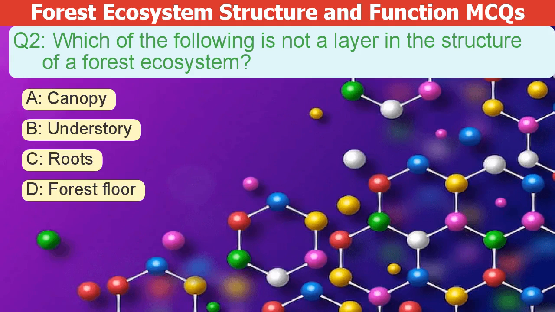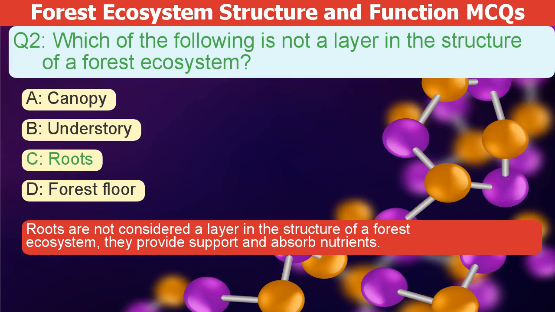Which of the following is not a layer in the structure of a forest ecosystem? A. Canopy. B. Understory. C. Roots. D. Forest floor. The correct answer is C. Roots are not considered a layer in the structure of a forest ecosystem. They provide support and absorb nutrients.